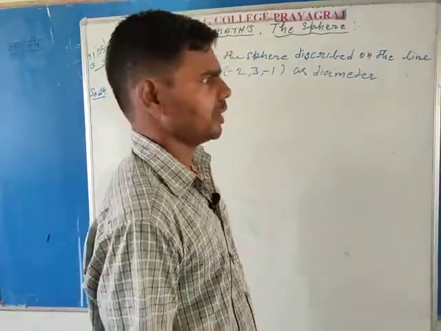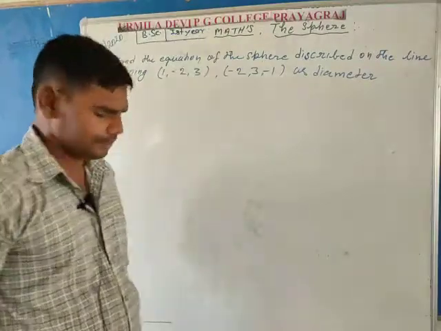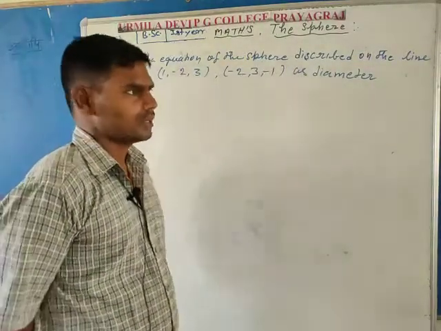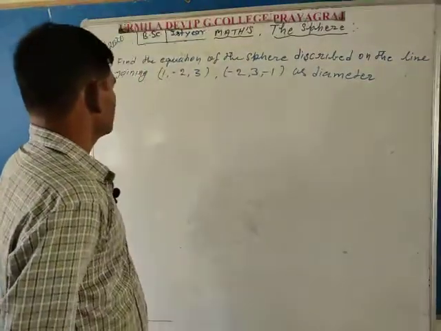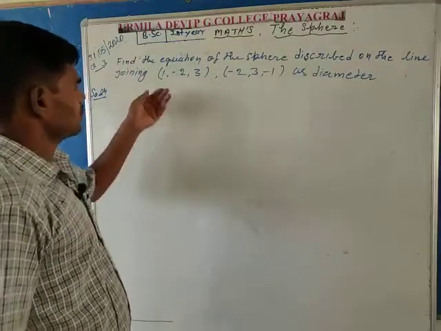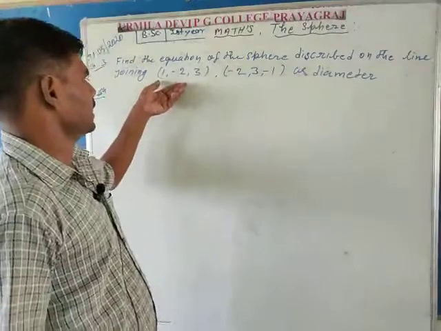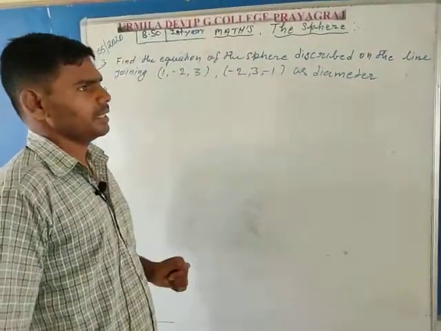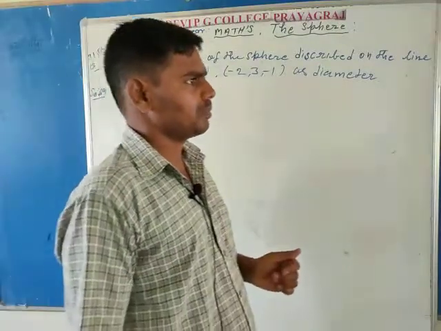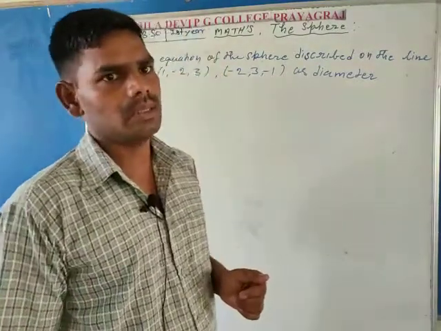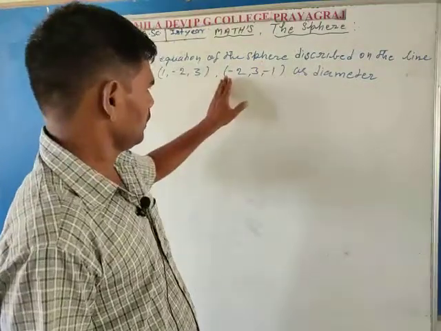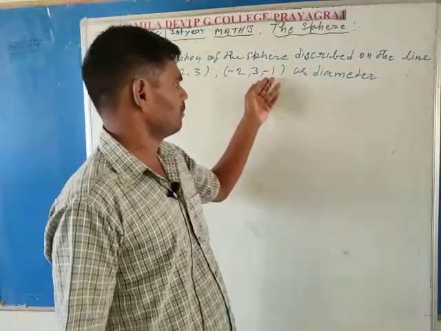It means the question gives the extremities of the diameter. Suppose the first end of the diameter is capital A, so the coordinates of capital A are (1, minus 2, 3), and the second end point of the diameter is capital B, so the coordinates of capital B are given as (minus 2, 3, minus 1).